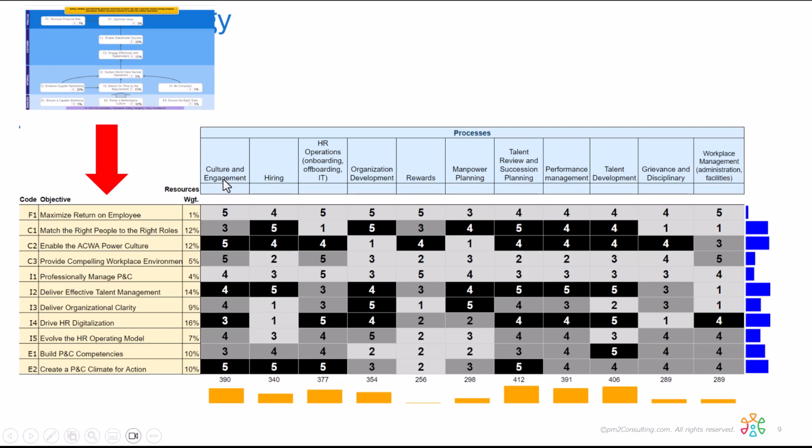Obviously, if I was in culture engagement and I wanted to earn the most points, I would focus my attention on these black boxes because that's where I earn the most points towards my 390. Whereas rewards is going to focus on a different area. And again, we call this the gamification of business because now every employee can see the progress that they need to make and the progress that they have made literally day to day, week to week, month to month, and allows people to be engaged and motivated in the organization.